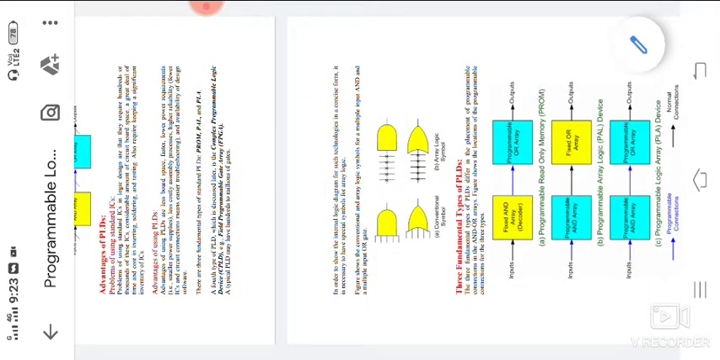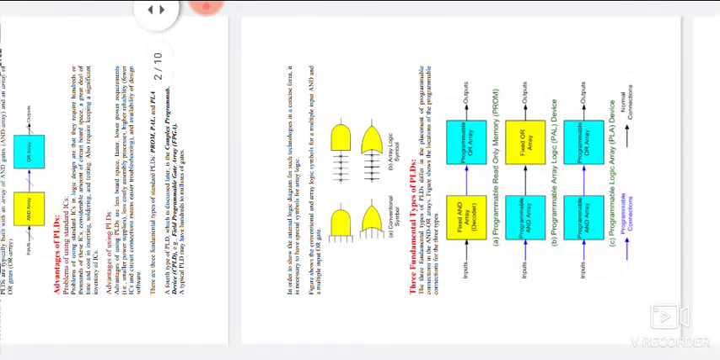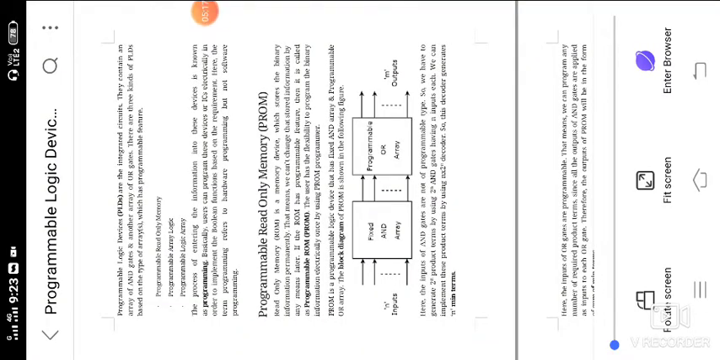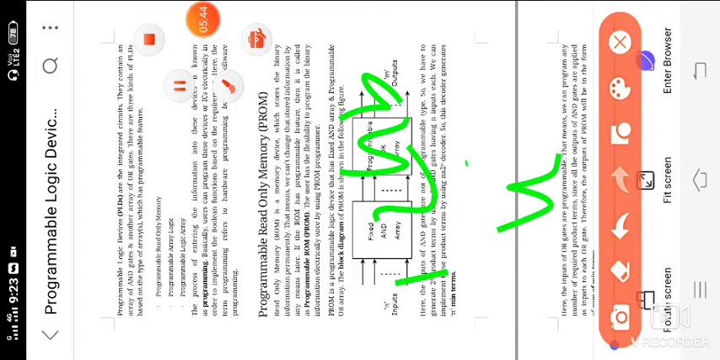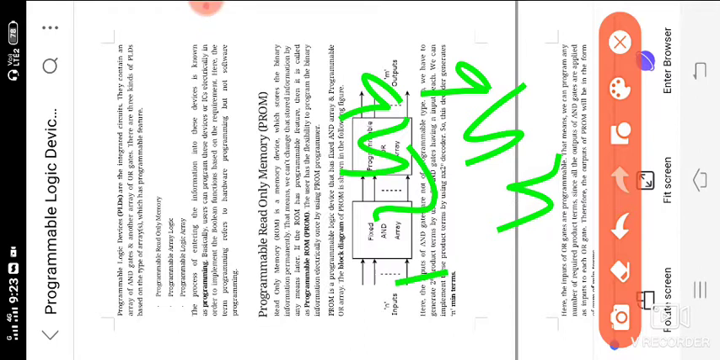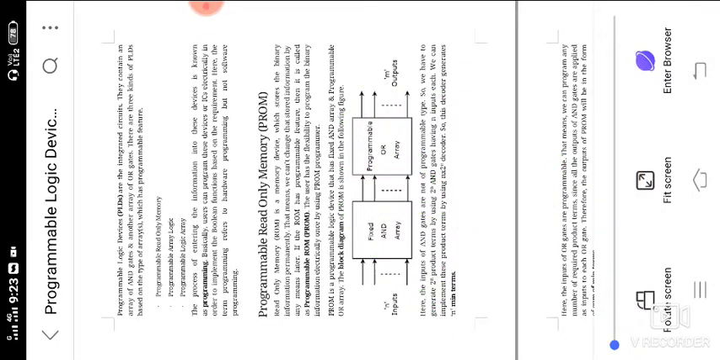So the first one is the PROM, that means programmable read-only memory. Read-only memory is a memory device. You know the memory. What is the purpose of memory? It stores information. That information will be either zeros or ones. Every memory stores binary bits only. In case we store a movie, that movie also is indicated as 1.2 GB or 4 GB. So each memory can store binary information, that means binary values only.